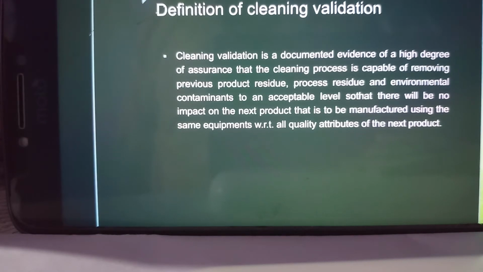That means cleaning validation is actually performed to check the capability of a cleaning process, such that it can remove the previous product contaminants or residues, process residues. For example, if cleaning agents or some cleaning solvents are used, then that should also be removed. And also the environmental contaminants means the bioburden or microbial growth, that should also be removed or reduced to an acceptable level so that there will be no contamination or impact on the next product with respect to its quality, efficacy, potency and also stability.